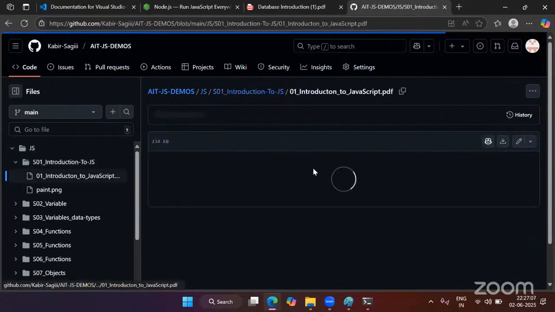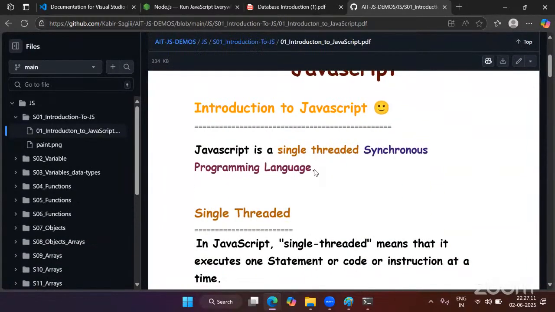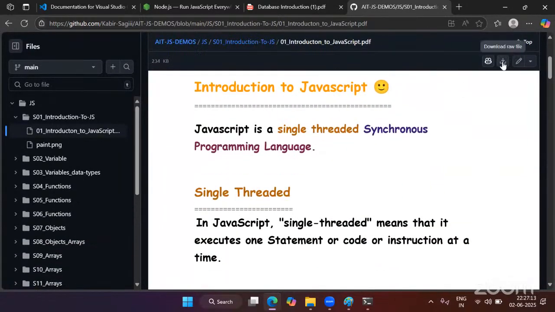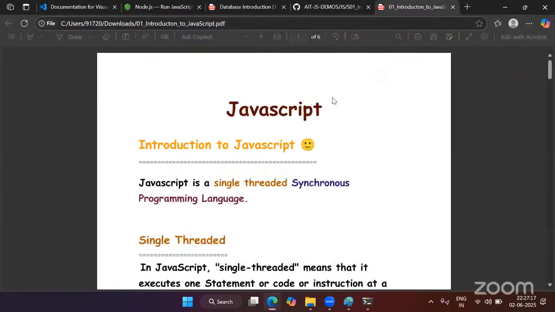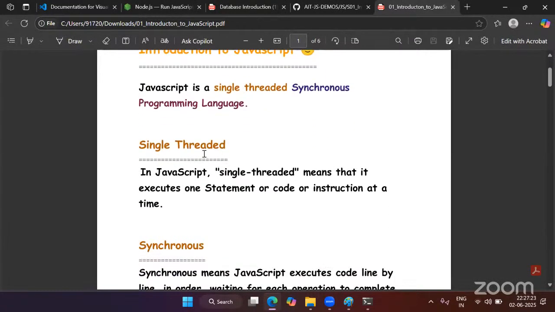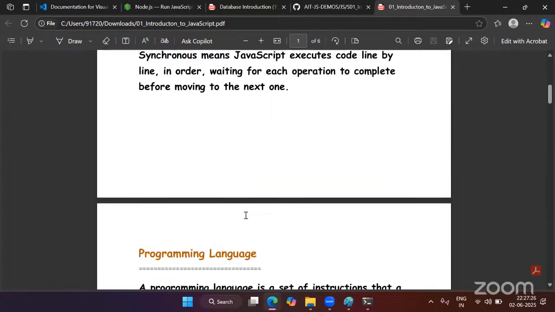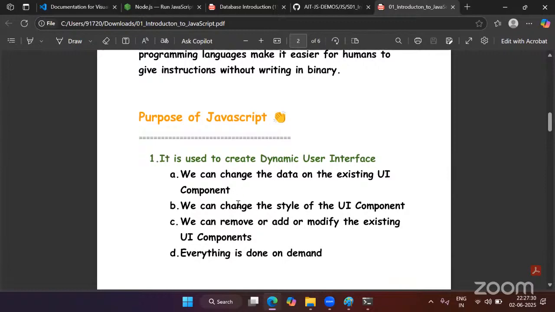So here I have the notes for this JavaScript. So this is the JavaScript notes. So let me just download. And as I have mentioned, I have provided this description. So here see what is JavaScript. So introduction to JavaScript, what is single threaded, what is synchronous, and what is programming language, what is the purpose of JavaScript.